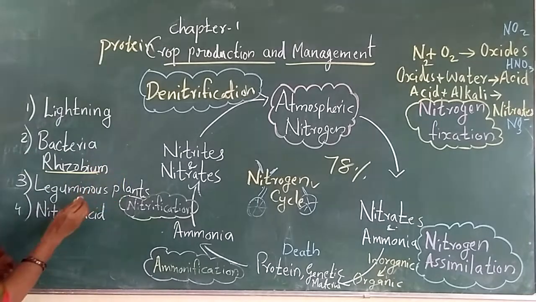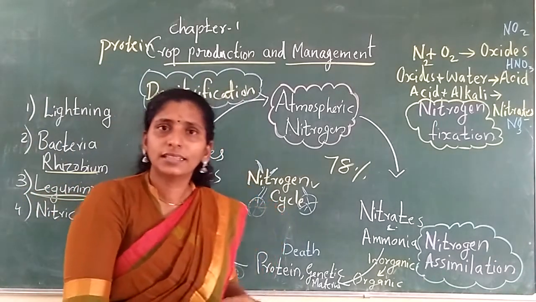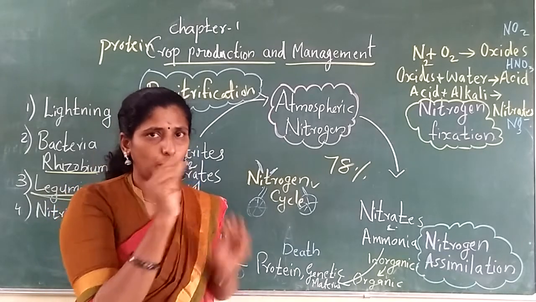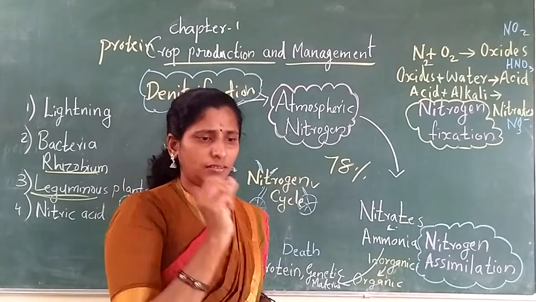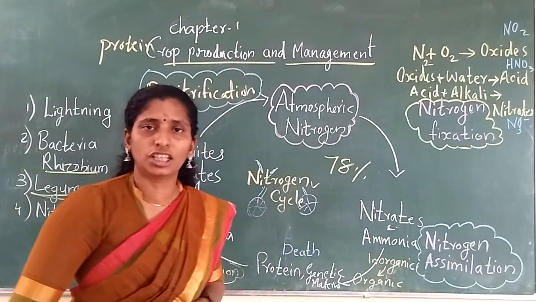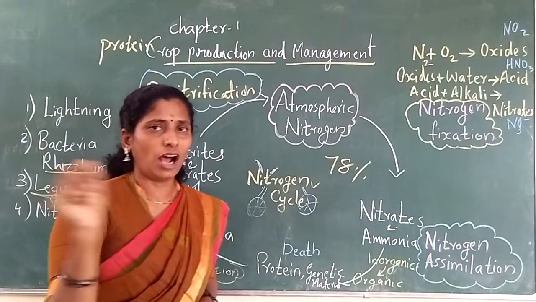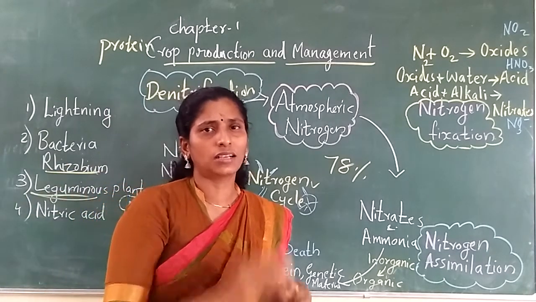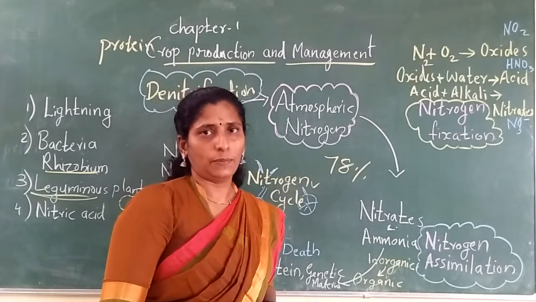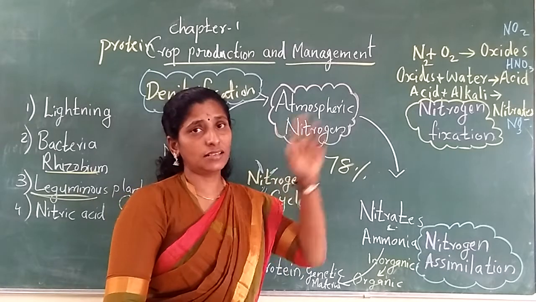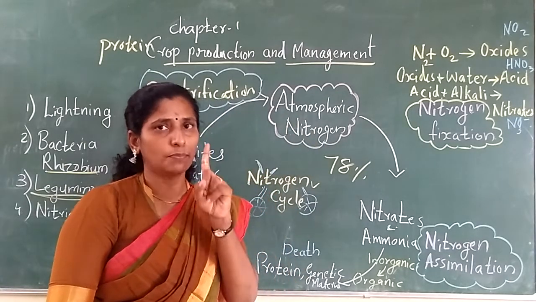And which plants contain the Rhizobium bacteria? Leguminous plants. They have root nodules. I will show you in the last class. Root nodules are full of Rhizobium bacteria, and this Rhizobium converts atmospheric nitrogen for the soil. I have given one video link after this. Watch the video link, then you can understand how the Rhizobium bacteria convert nitrogen. So here, one way nitrogen reaches the soil is by the leguminous plants with the help of Rhizobium.